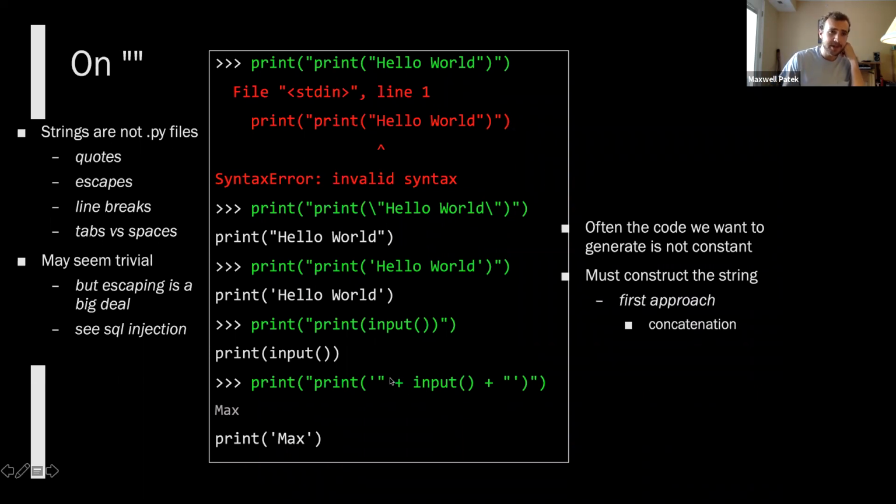Here we did this with concatenation. We got the string that we wanted to print out, and then we concatenated it with some print and some parentheses and some quotes. And string concatenation should be pretty much familiar to everyone here. You just have a string and you add it to another string and it puts the two strings together.